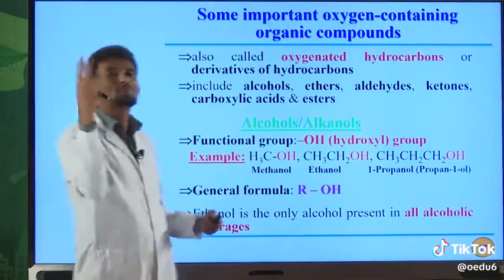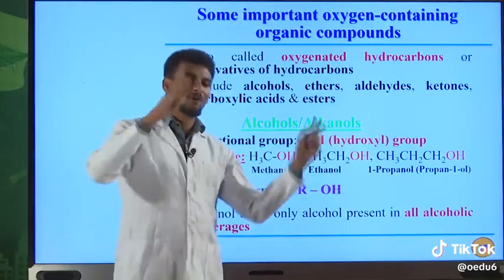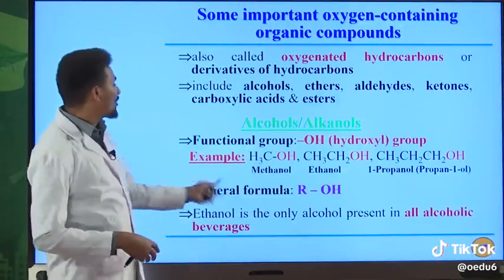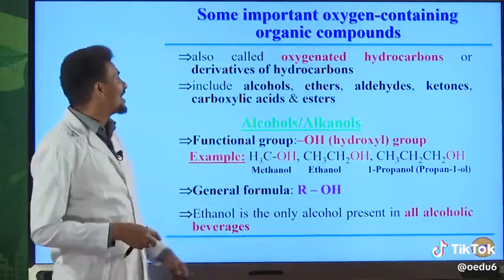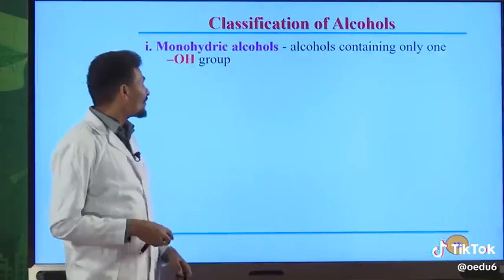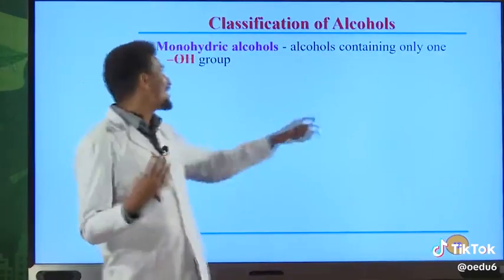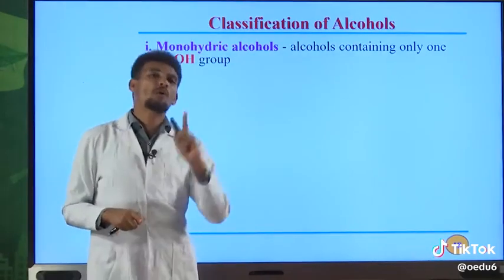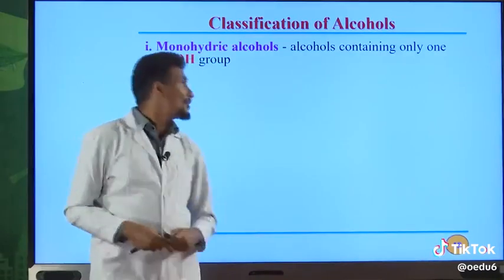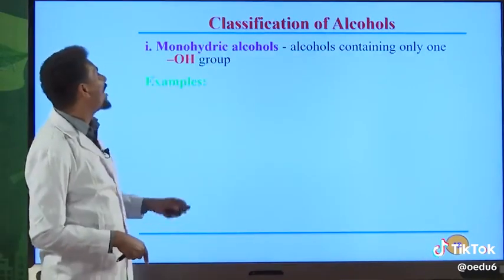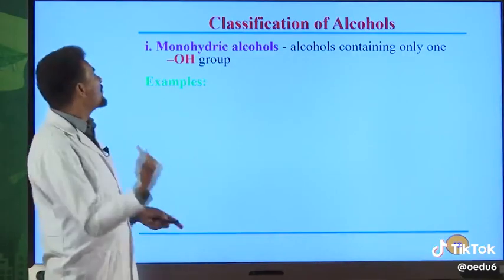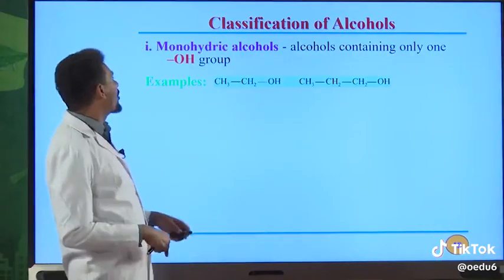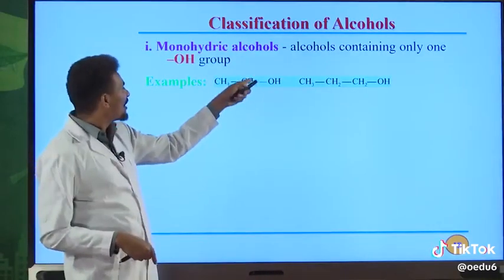So we can classify alcohols based on their OH functional groups as monohydric, dihydric, trihydric, polyhydric, okay? I'll tell you this one later. So ethanol is the only alcohol present in all alcoholic beverages. Okay, classification of alcohols. Alcohols can be classified as monohydric. These are alcohols containing only 1 OH group in their molecule. Therefore, these are named as monohydric. Mono means 1. So, if you have only 1 OH group in the molecule, that alcohol can be classified as monohydric alcohol.